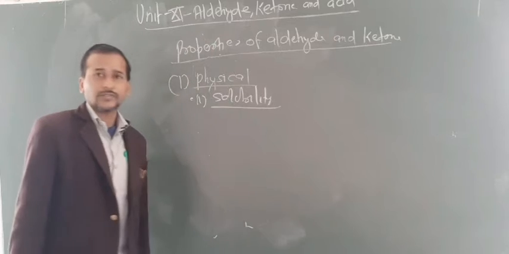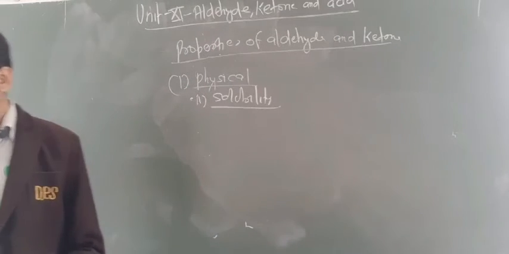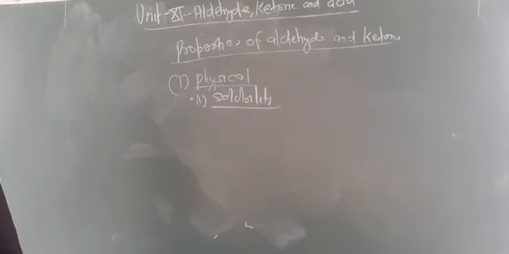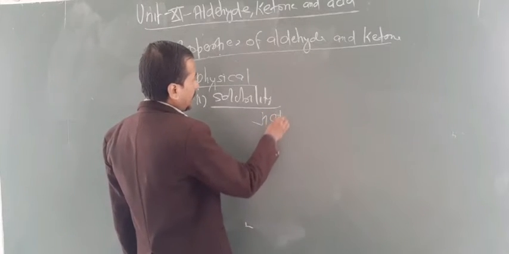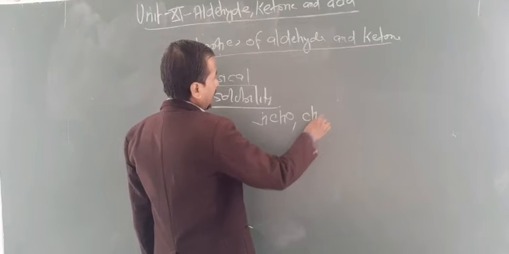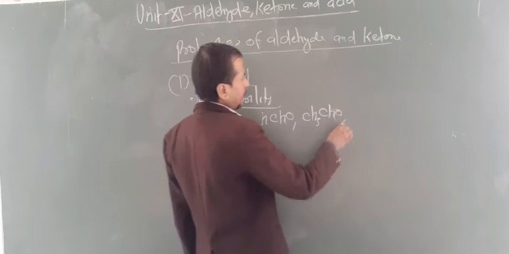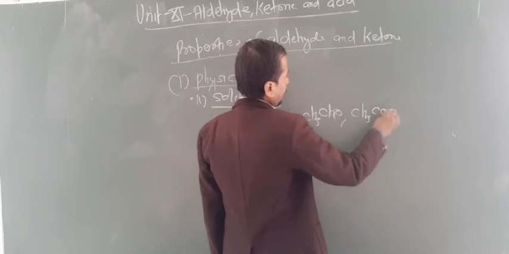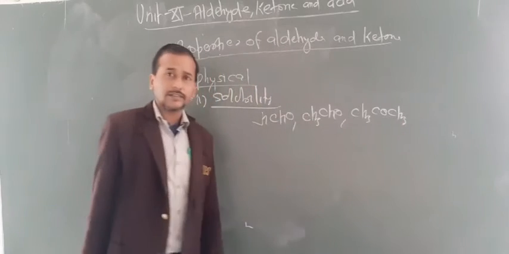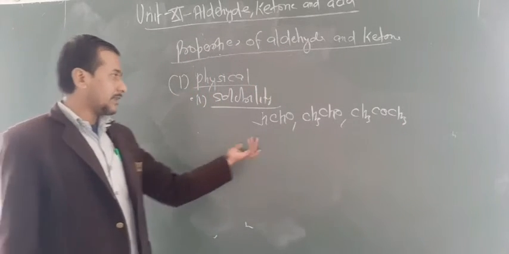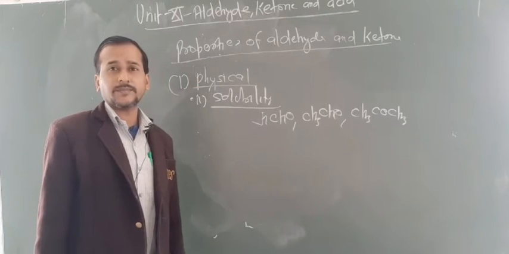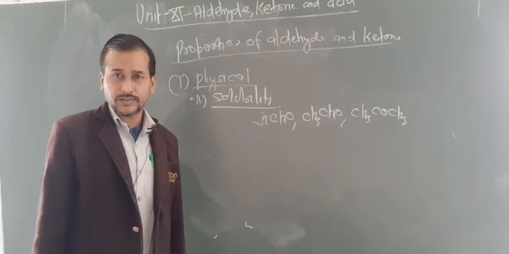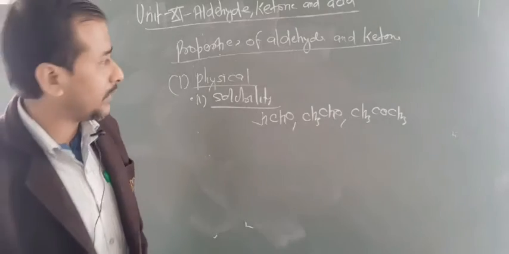This is due to formation of intermolecular H bonding with water molecules. That means formaldehyde, acetaldehyde and acetone, that is lower carbon containing aldehydes and ketones, are soluble in water. So one question may be raised about the solubility.